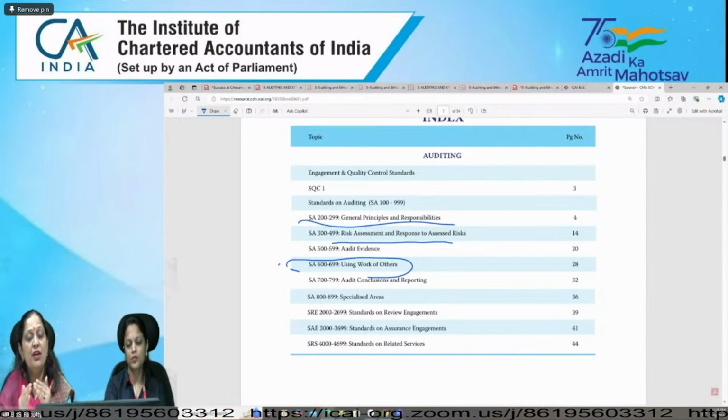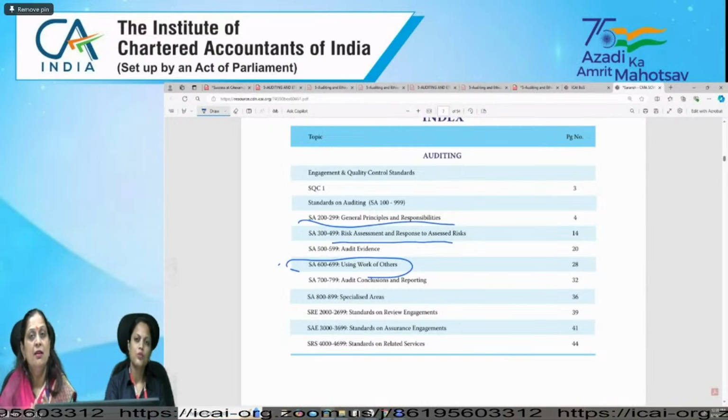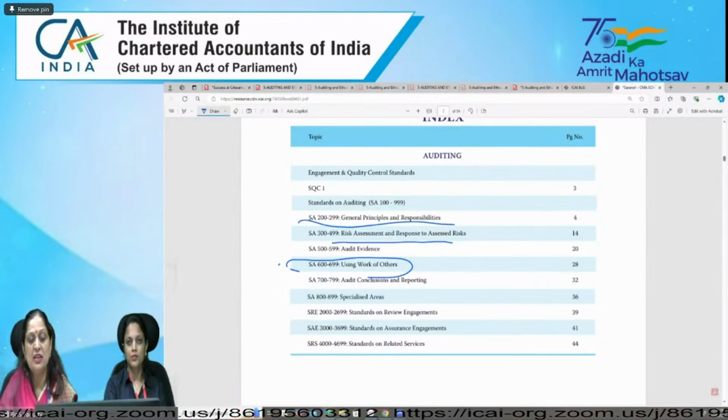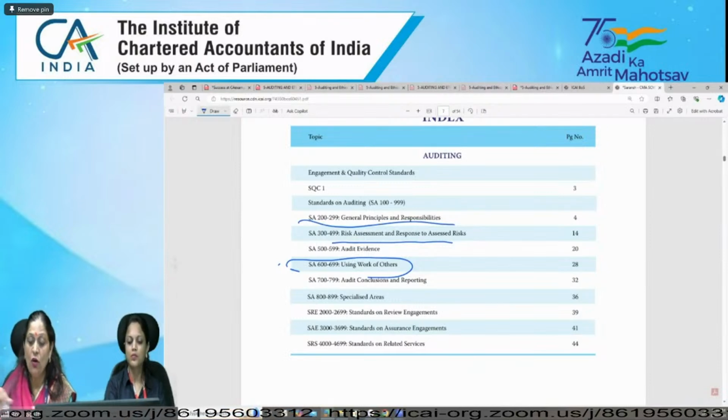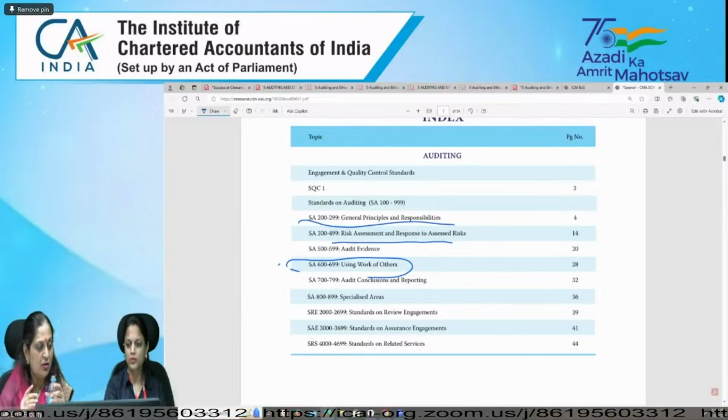So we need to take the help of experts. If we are using the work of an expert, responsibility of auditor will never be less. Ultimate responsibility for the audit report will be with the auditor only. So when we are using expert's work, what are the do's and don'ts? When we are using the work of auditor's expert, what kind of considerations we should take care of. So all these points are covered in SA 600, 610 and 620. Now coming to the detail, one second.